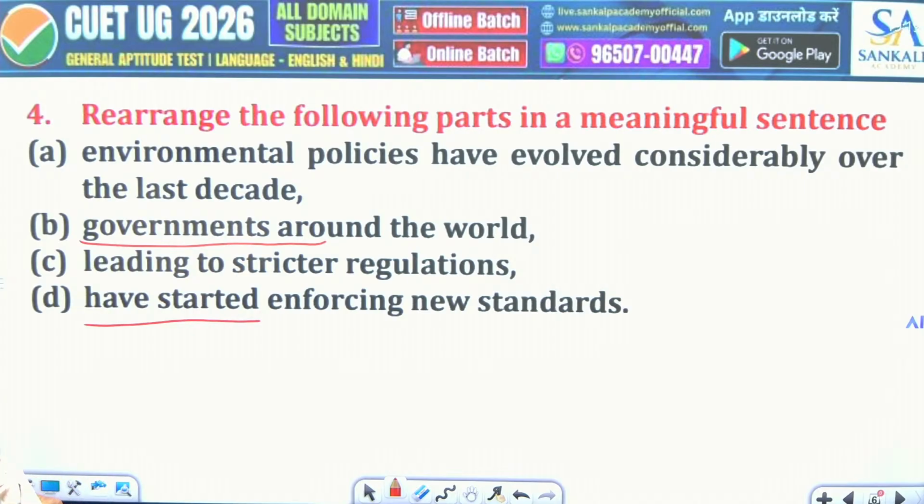Environmental policies have evolved considerably over the last decades, leading to stricter regulations. Governments around the world have started enforcing new standards. But how did they start it? First, it is about environmental policies having evolved considerably over the last decades.